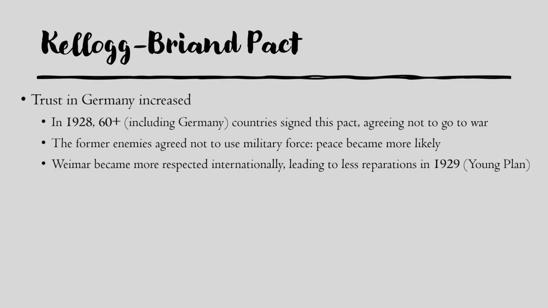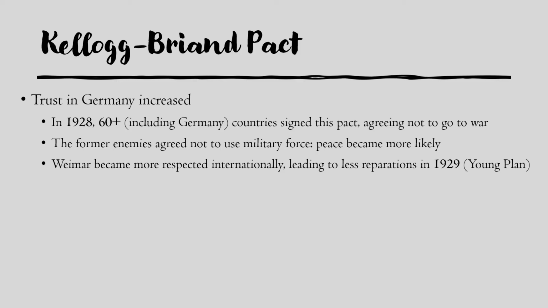And finally, in this second video, we've got the Kellogg-Briand Pact, not related to the cereal. So the first effect, trust in Germany increased from other countries. So what actually happened with the pact? In 1928, over 60 countries, including Germany, signed a pact, and they agreed not to go to war.